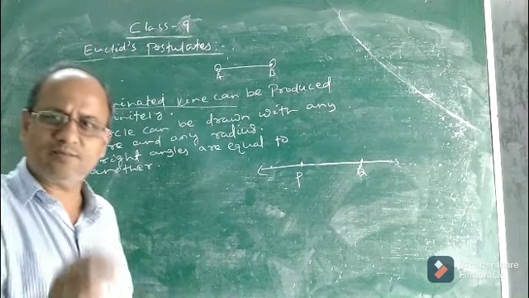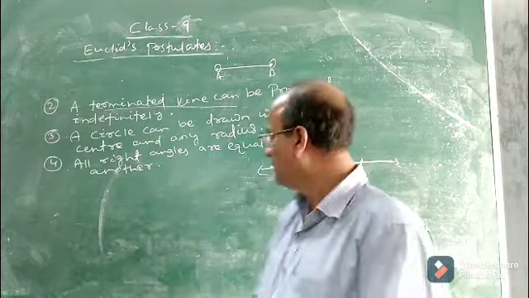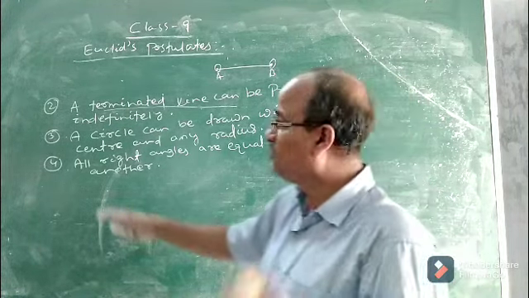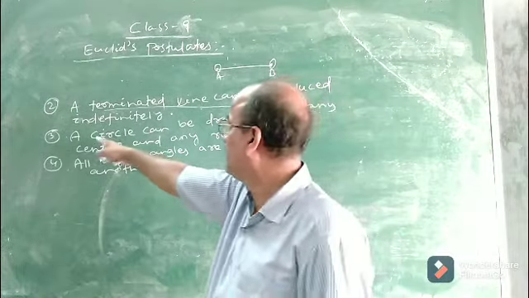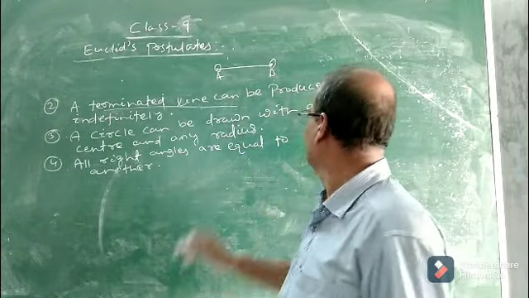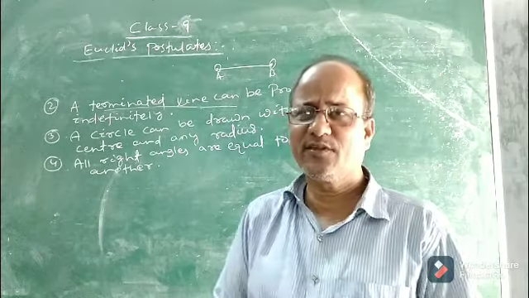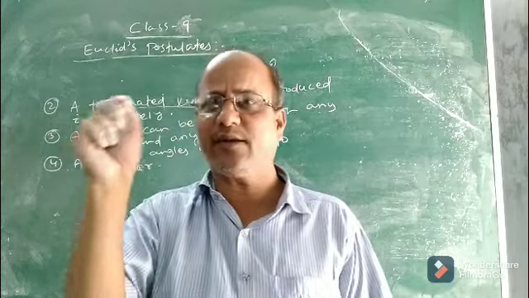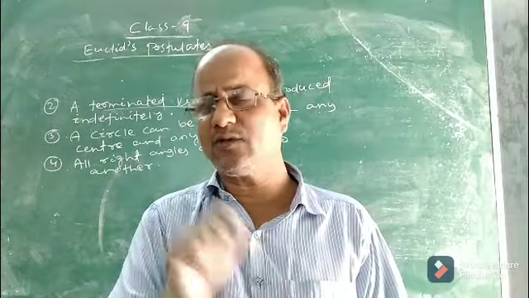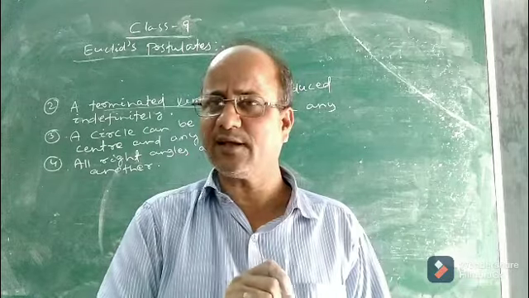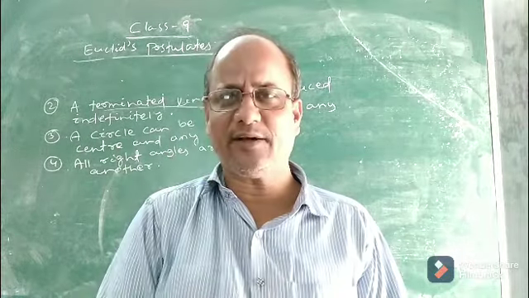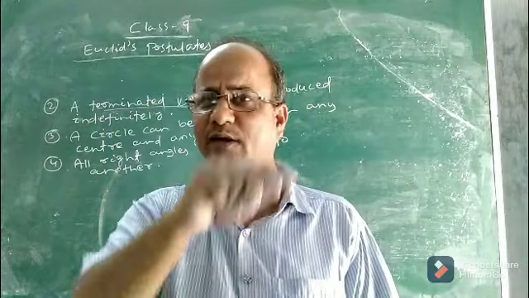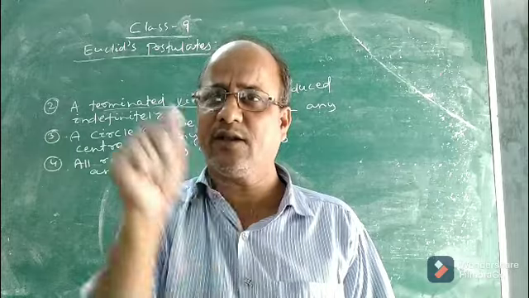Then the third one is very simple. It needs no proof. A circle can be drawn. So what does Euclid's third postulate say? Euclid's third postulate says that a circle can be drawn with any center and any radius. Children, you know what a circle is and how to draw a circle. To draw a circle, what do we require? The radius. Without radius, we cannot draw a circle. And any point can be taken as the center in the plane. Taking any point in the plane, we can draw a circle.